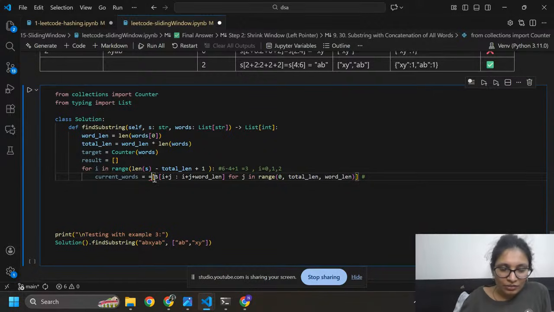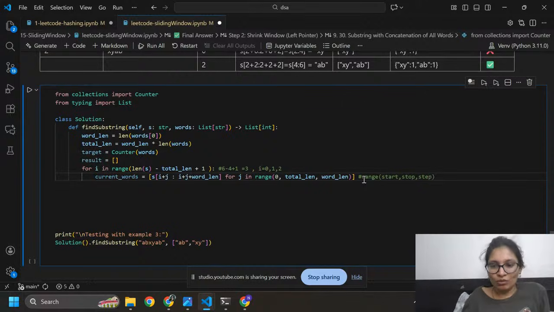Oh, I need to start like this, okay. So here range, you can see here range, this range. For j in range, in which range? j in range, start means 0. Stop and step.